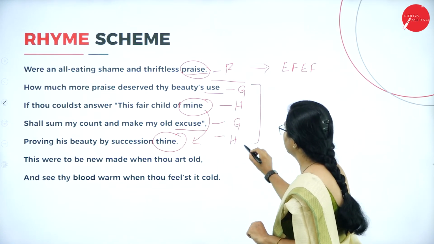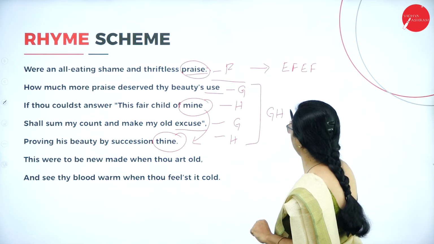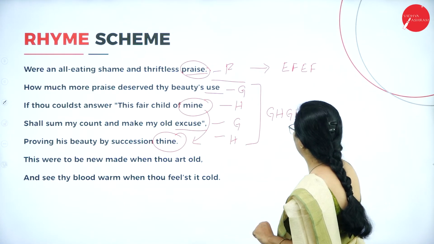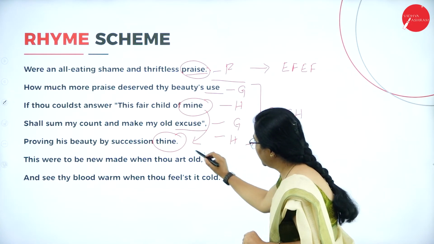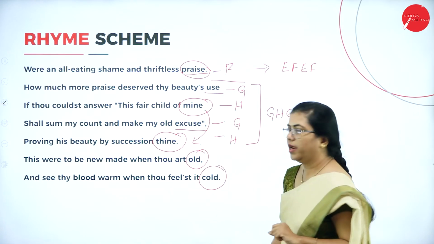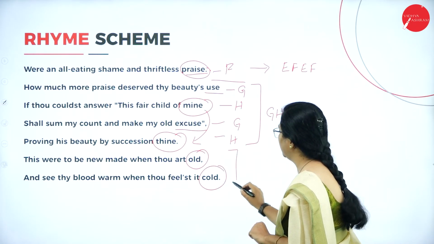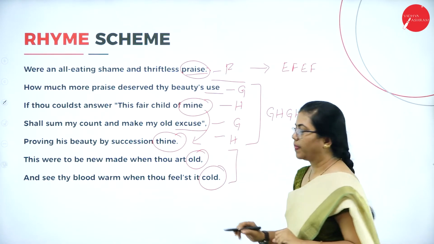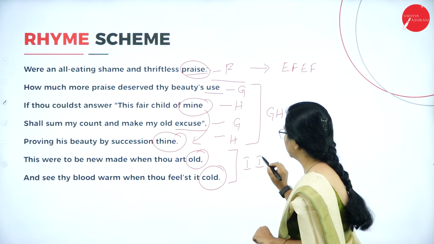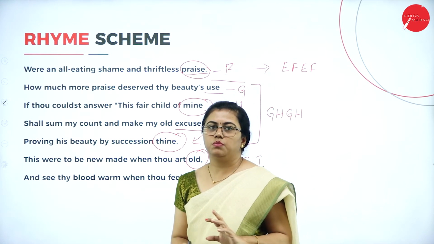So for this quatrain, the rhyme scheme is this. And the couplet, it will rhyme, cold and old. You can give a name for this also. So this is the rhyme scheme to mark.